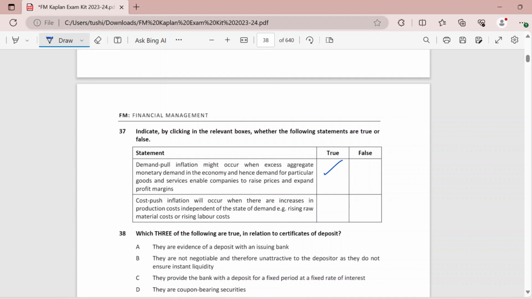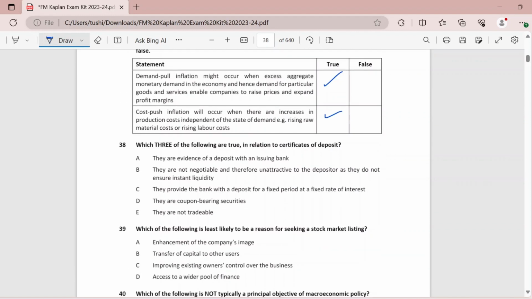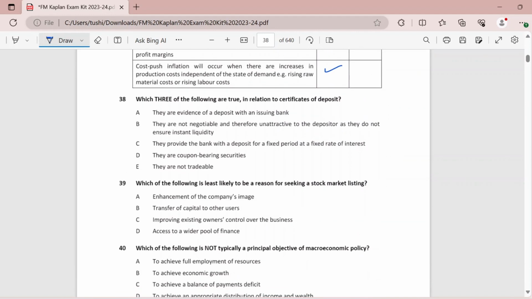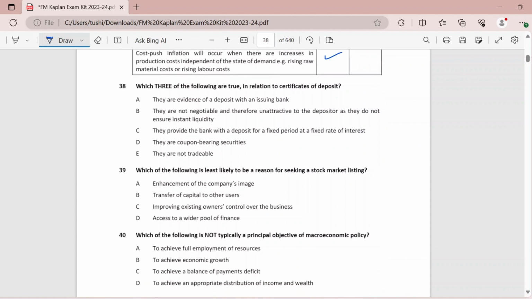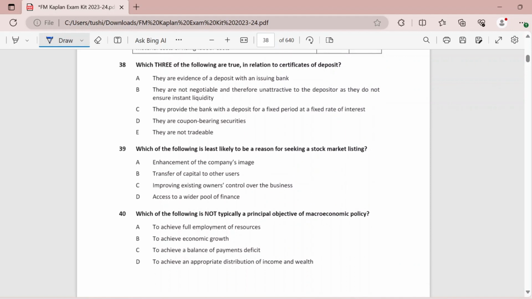That means the prices of your raw materials are rising. So that will lead you to a cost push inflation. Your raw material costs are increasing, which is why there are excessive prices in the economy, and inflation is there in the economy.